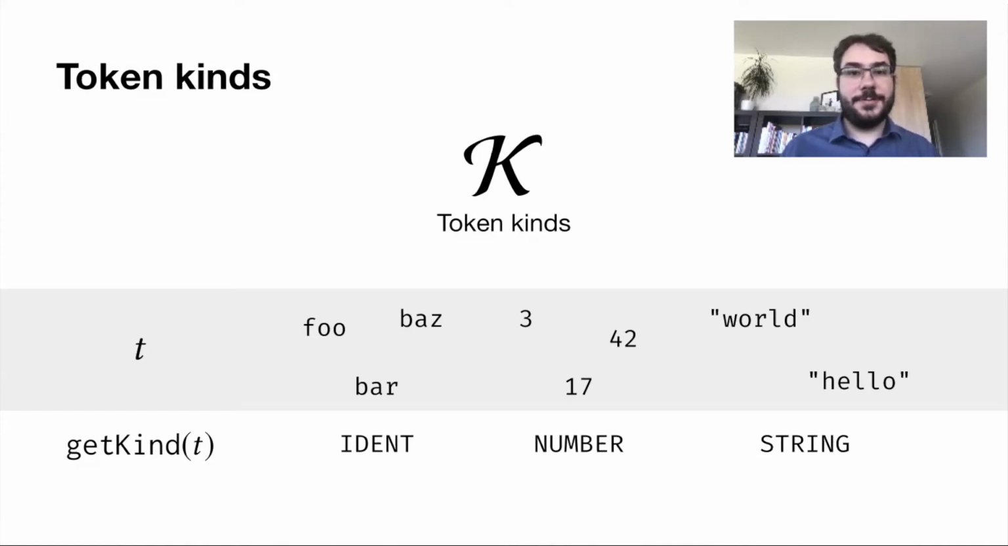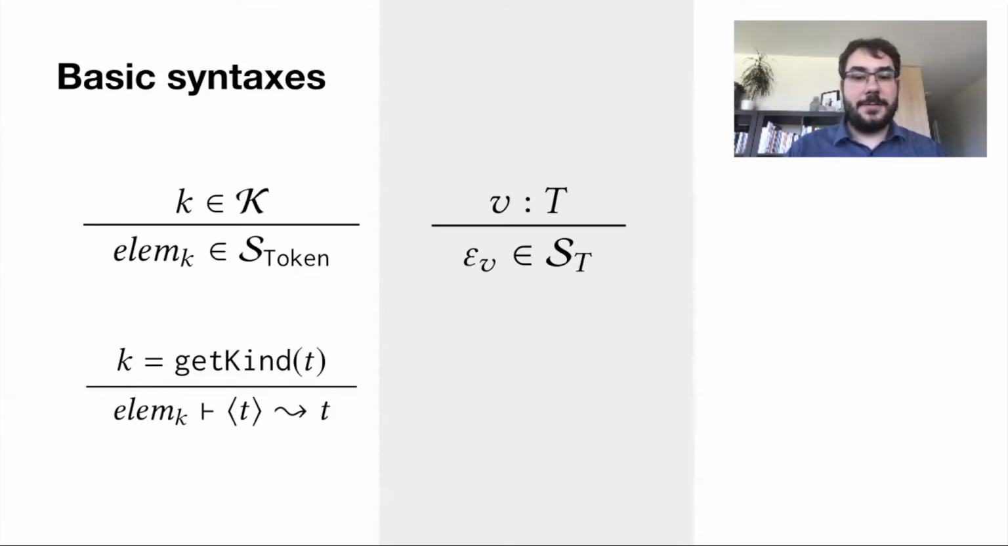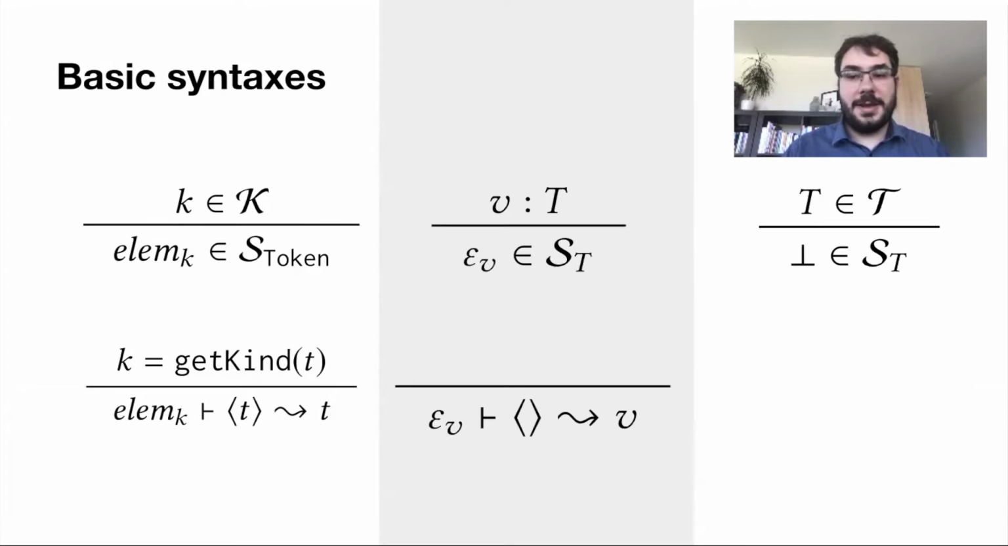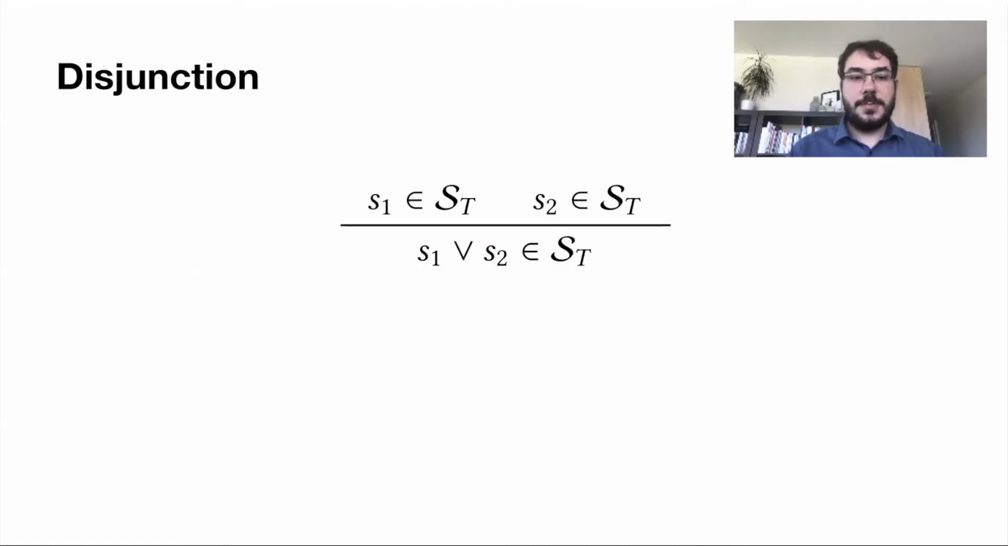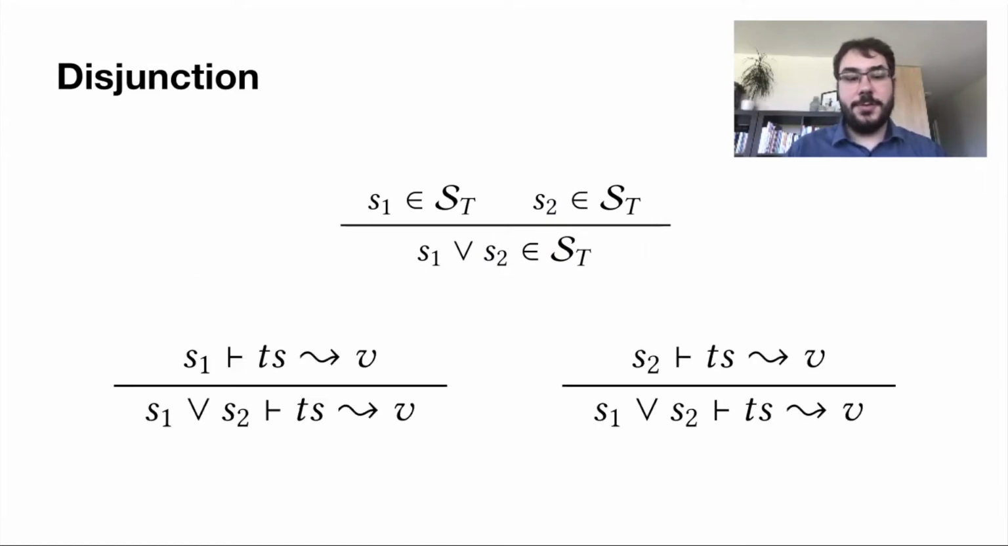Token kinds are useful because they abstract away details that are unneeded for recognition, but are important for building up the resulting value. Next, we have the epsilon v syntax, which associates to the empty string the value v that is tagged to epsilon. Finally, we have the bottom syntax, which doesn't associate any sequence to any value. It represents the empty language. To build more interesting syntaxes, we use a set of combinators. The first one that we use is disjunction. The disjunction between S1 and S2 behaves as either S1 or S2.